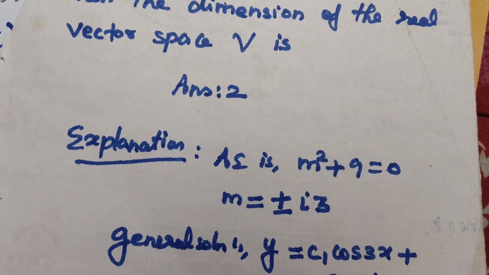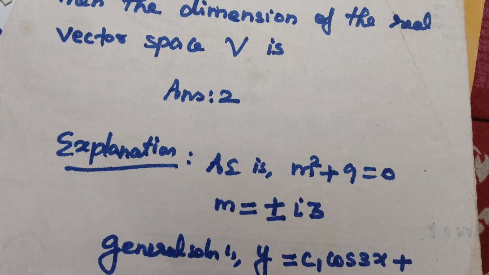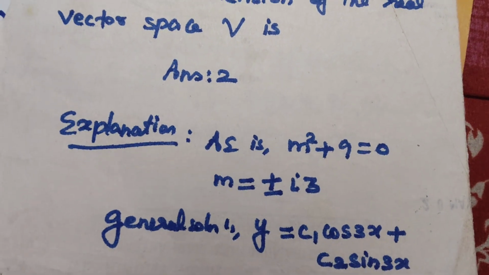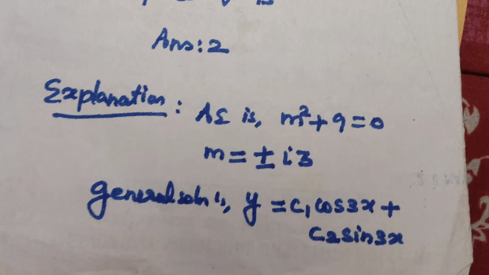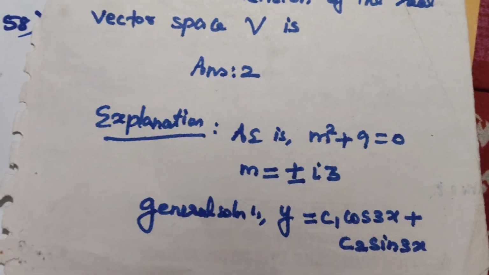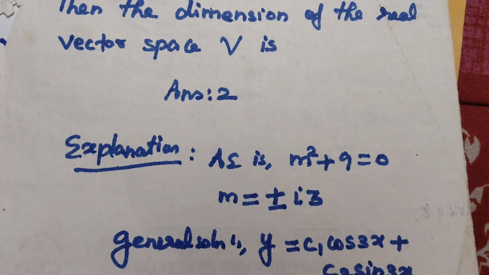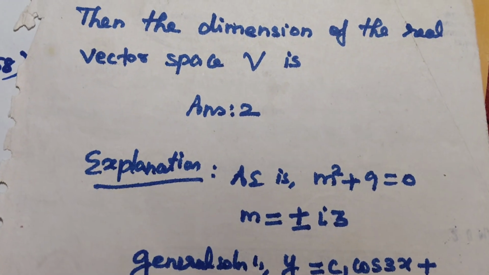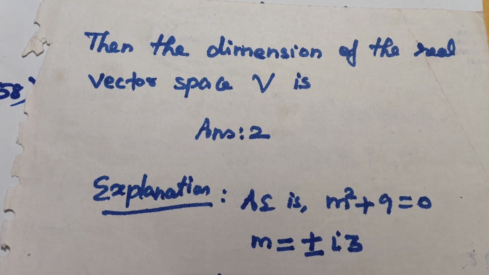order linear differential equation. So auxiliary equation is m square plus 9 equal to 0 and therefore m is equal to plus or minus 3i. So its general solution is y equal to c1 cos 3x plus c2 sin 3x. Clearly the given equation has two linearly independent solutions, cos 3x and sin 3x. Therefore the dimension of the real vector space V is 2.